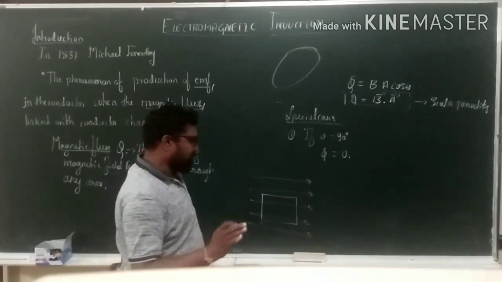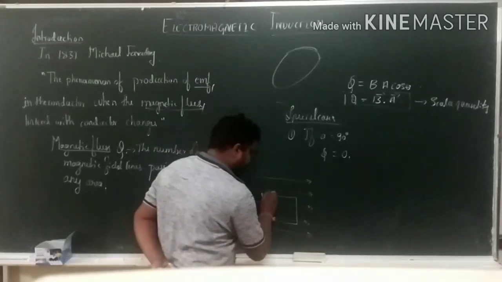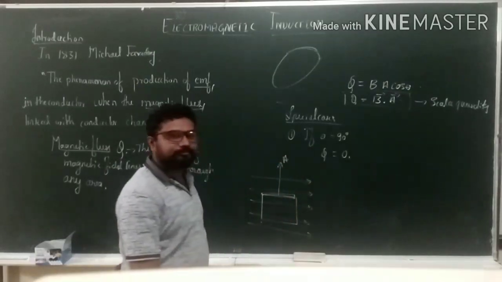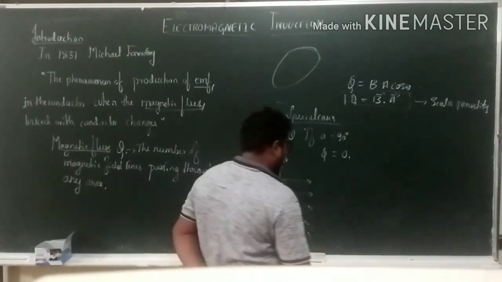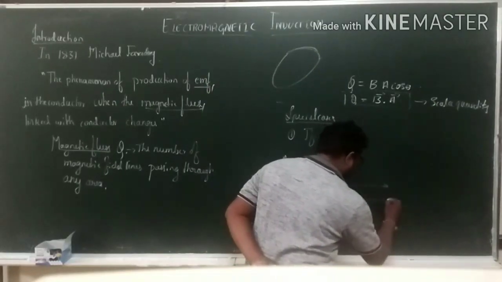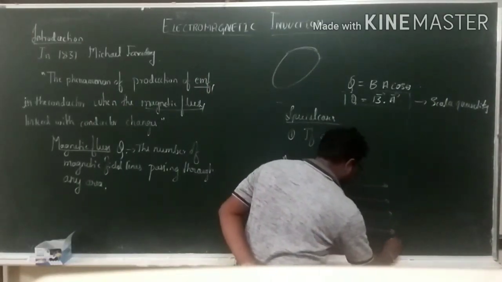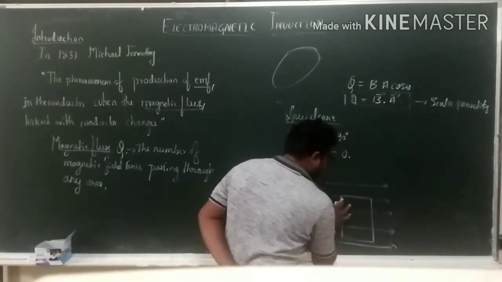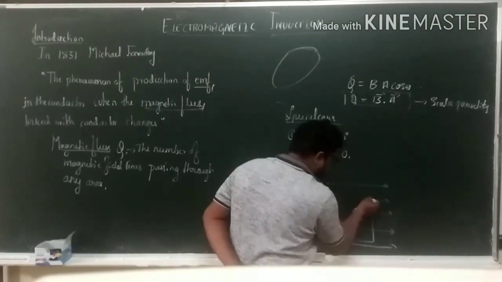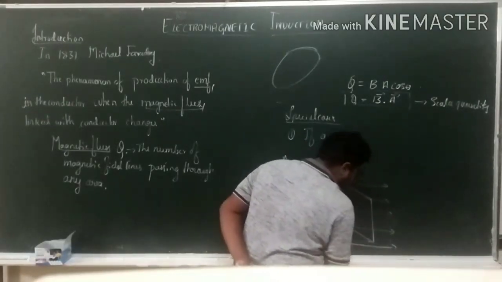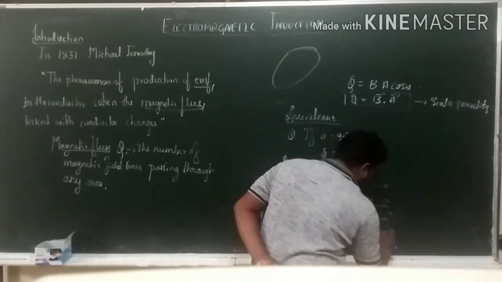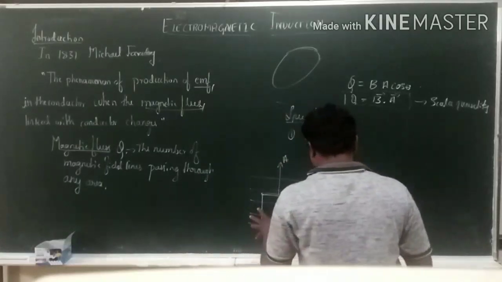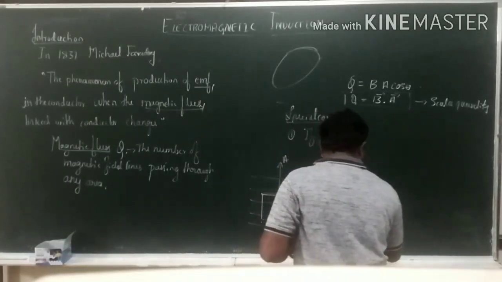I'm going to say that the area of the substance, let us imagine this is the area, area A. One more thing, if the substance is like this, its area is in this direction. If the area's direction of the substance is in this direction, then what will happen? There are two diagrams. Can you say which one is 90 degree and which one is